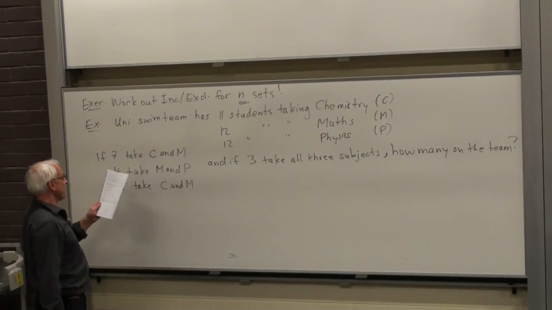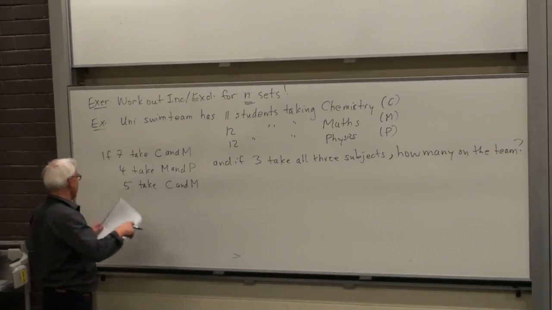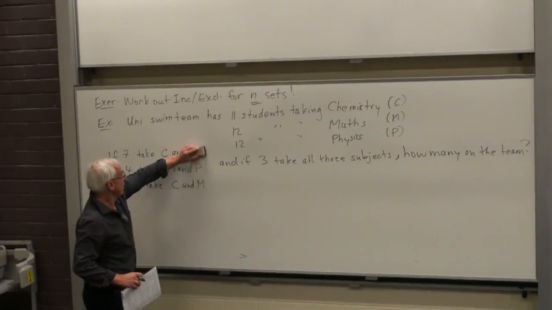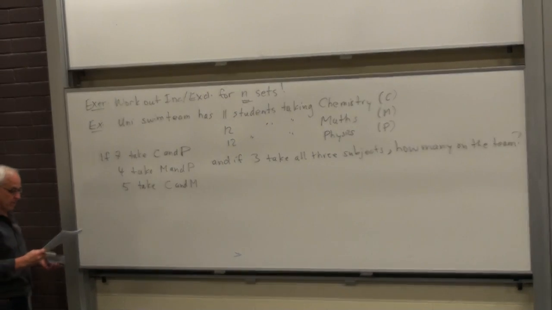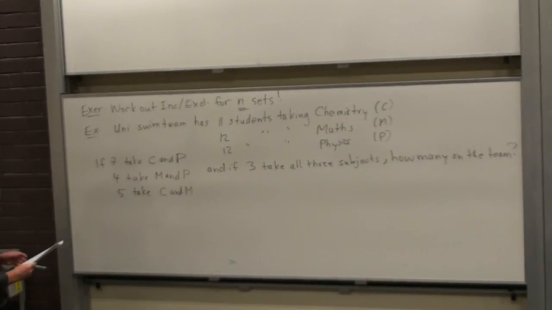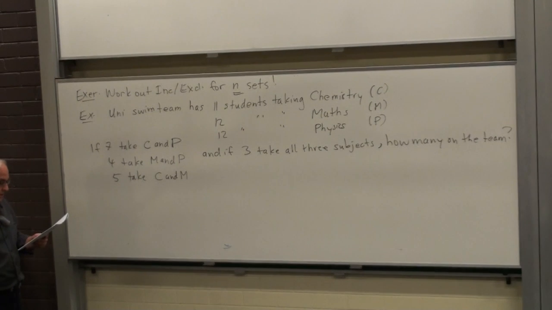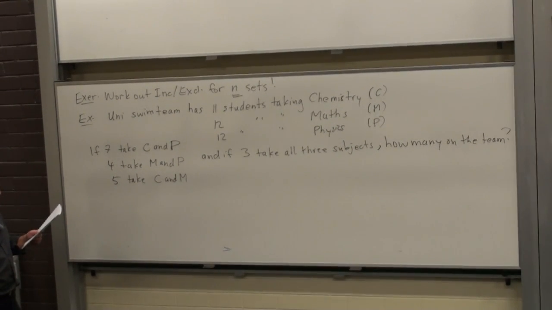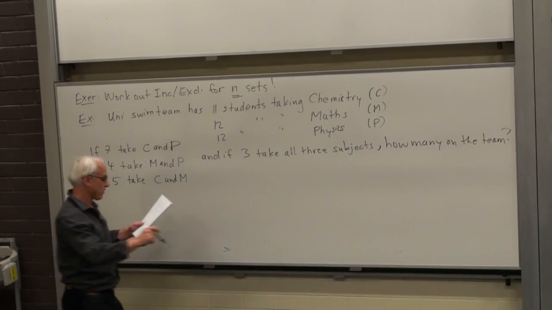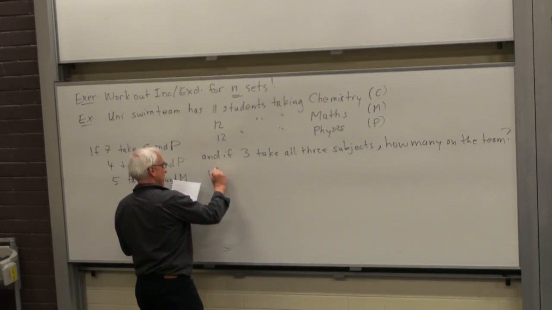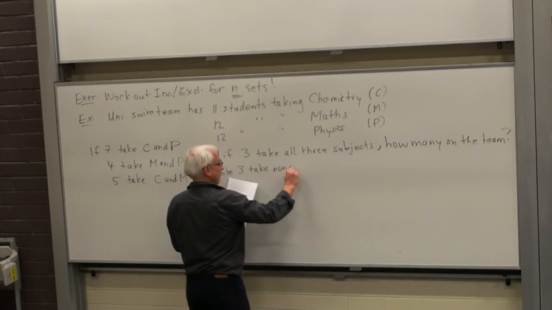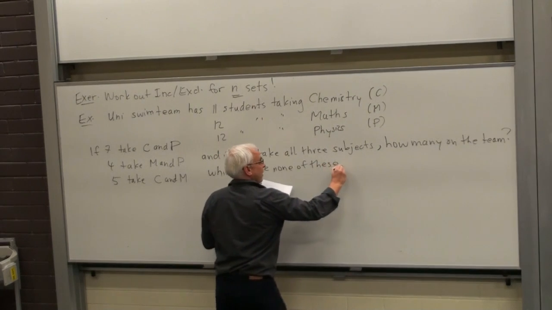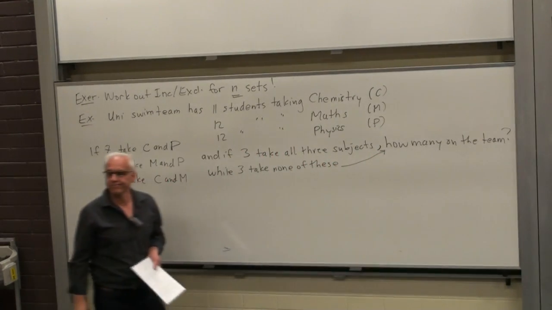So right, 7 taking chemistry and physics. Yes, thank you. 7 taking chemistry and physics. 4 taking maths and physics. 5 taking chemistry and maths. Thanks. One more fact that I need to tell you. 3 taking all 3 subjects, while 3 take none of these. And this is the question, how many on the team?